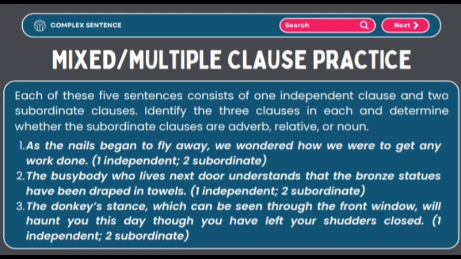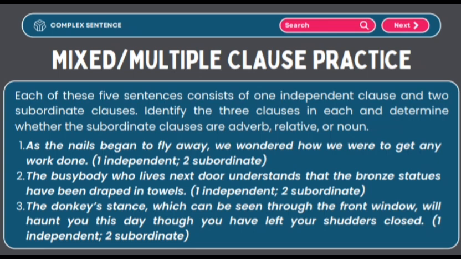Mixed or multiple clause practice. Each of these sentences consists of one independent clause and two subordinate clauses. Identify the three clauses in each and determine whether the subordinate clauses are adverb, relative, or noun. Number 1. As the nails began to fly away, we wondered how we were to get any work done.